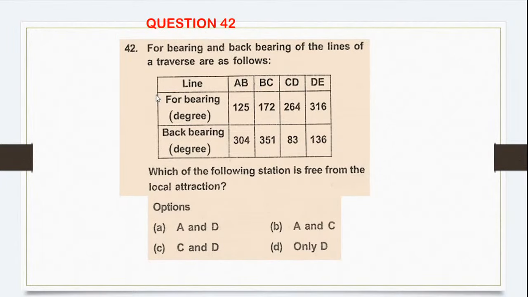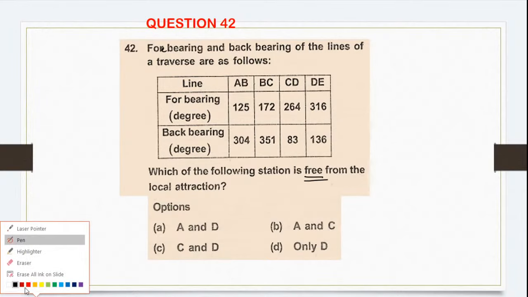Chalo, next question. Carefully, please do the question. Forebearing and back bearing of the lines of a traverse are as follows. So line is given, forebearing is given, back bearing is given. Which of the following station is free from local attraction? So try to take the differences. I'll write the differences in the center.